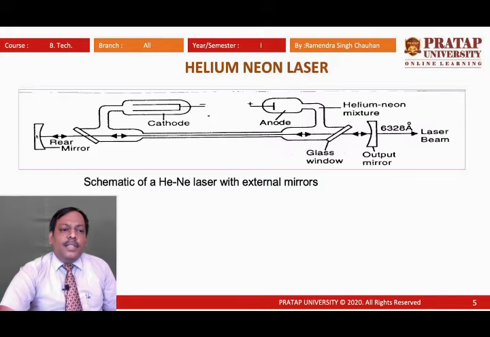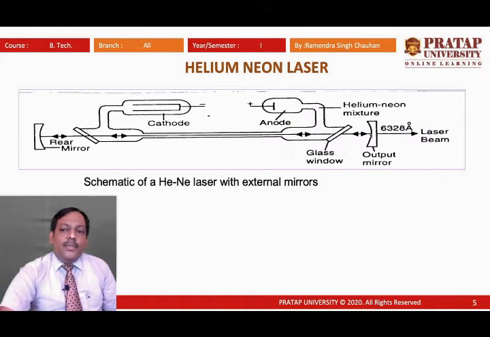Here we can see one mirror here and another mirror. The mirror labelled output mirror is where we get the output laser beam. This is a partially reflecting mirror, and this is the second mirror, which is a fully reflecting mirror.